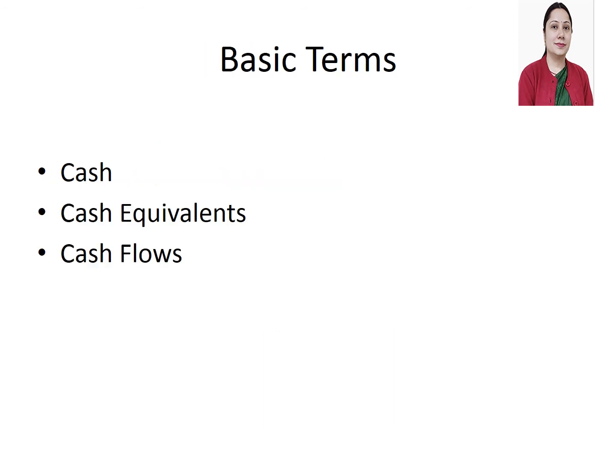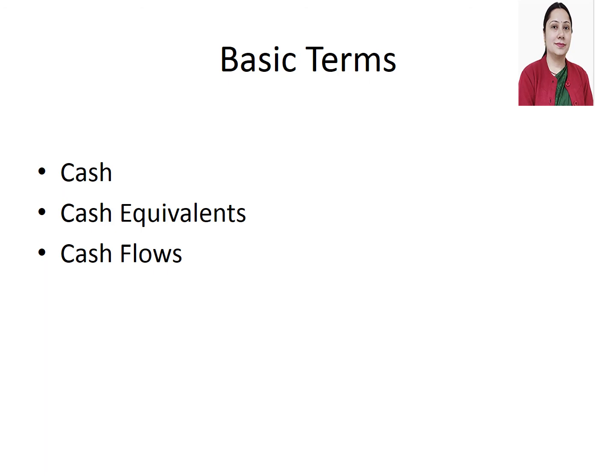Now, basic terms related to cash flow statement: cash, cash equivalents, and cash flow. Cash is known to be the most liquid asset. It includes coins, currency, etc. And cash equivalents are short-term assets that can be easily converted into cash, which means these are also highly liquid assets. Like bank accounts, marketable securities, government bonds, etc. But government bonds should be short-term ones.